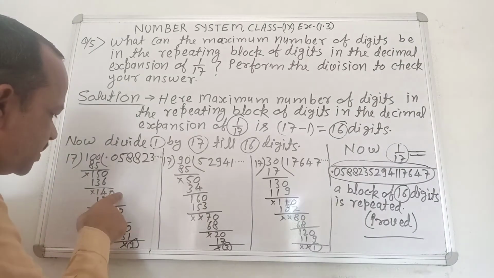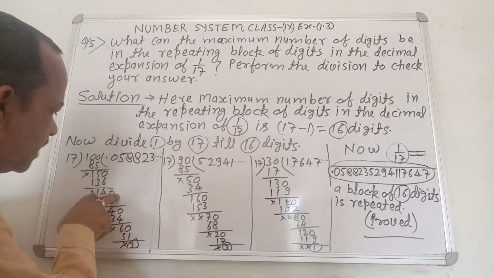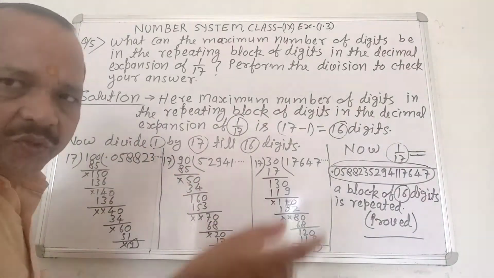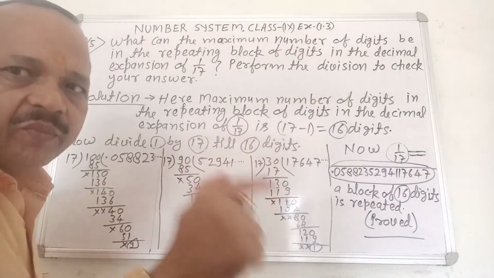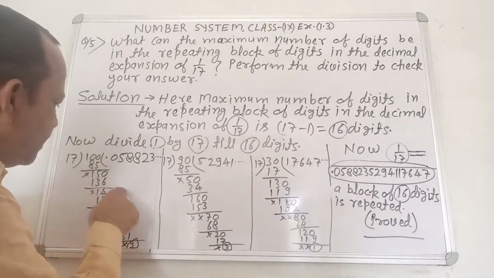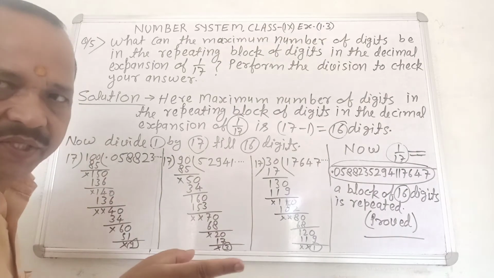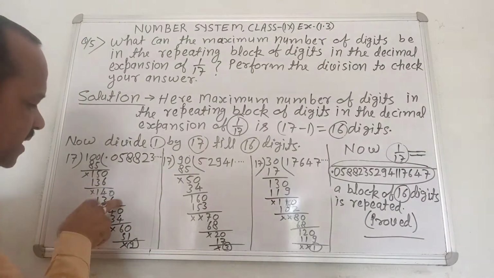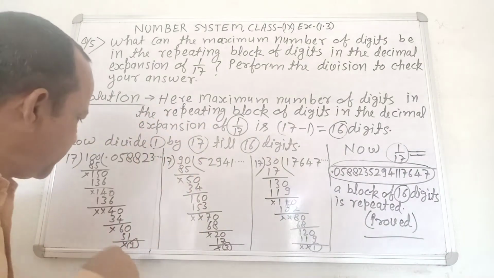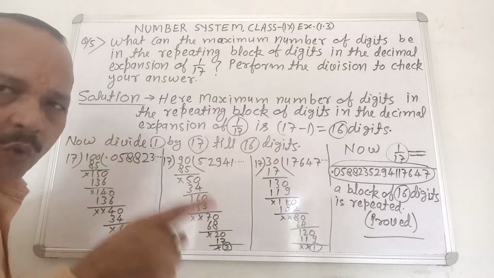You write 0 after 14, it becomes 140. Now you divide 140 by 17. 17 8s are 136. You subtract 136 from 140, you find 4.